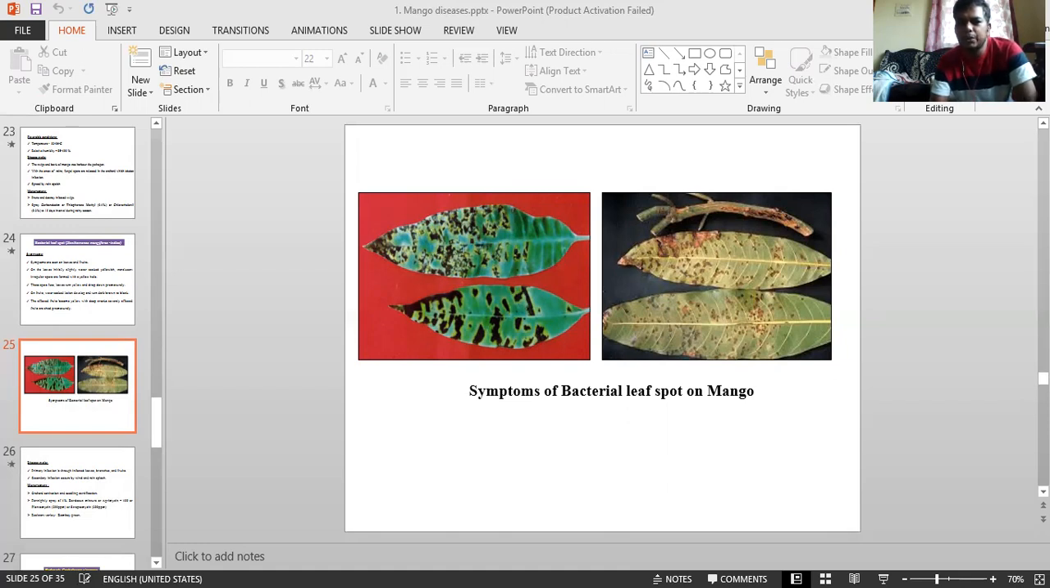The first description of bacterial spot was given by Patel in 1948 from Maharashtra. In 1948 itself this disease was reported, and in India this disease occurs wherever there are mango orchards, in almost all states. I think 10 to 15% incidence is there. And coming to the symptoms, you can see the photographs of how it looks, especially on leaves, fruits, and twigs.